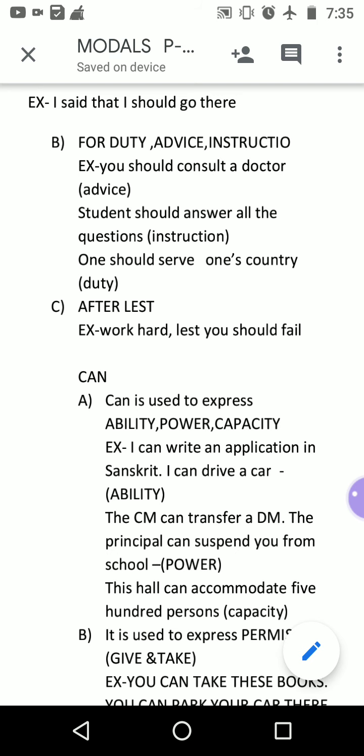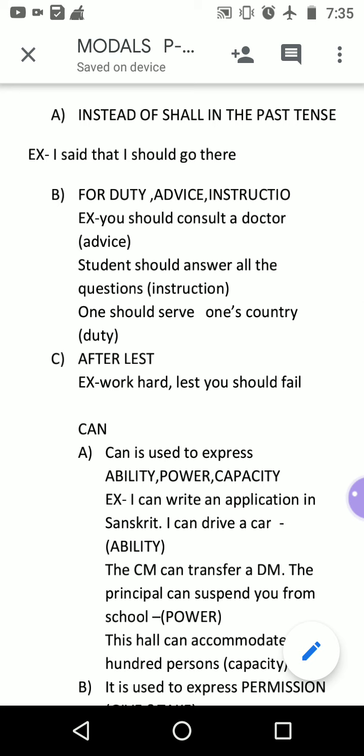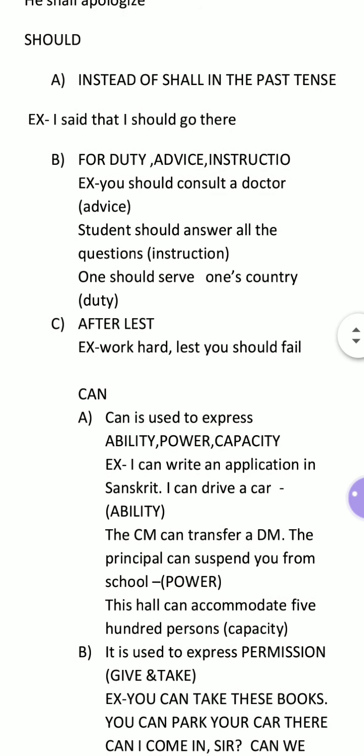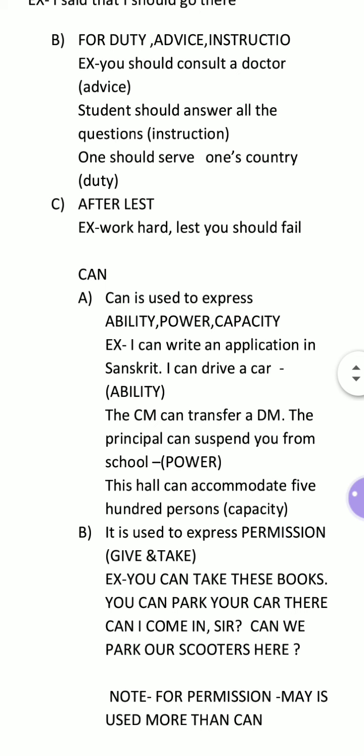Now advice: you should work hard. Instruction is very limited; generally in a question paper it is written there, you should answer all the questions. But advice, duty, and obligation are the maximum uses of should. Now after lest, should is used in conditional sentences.